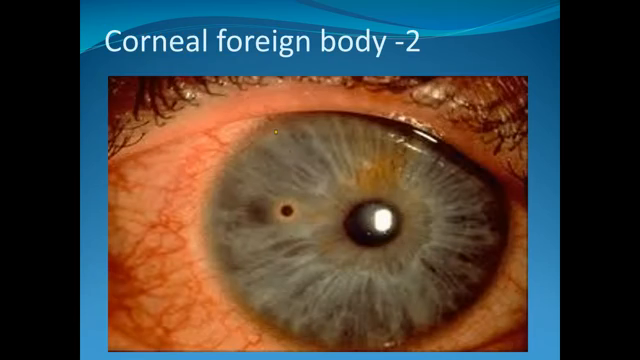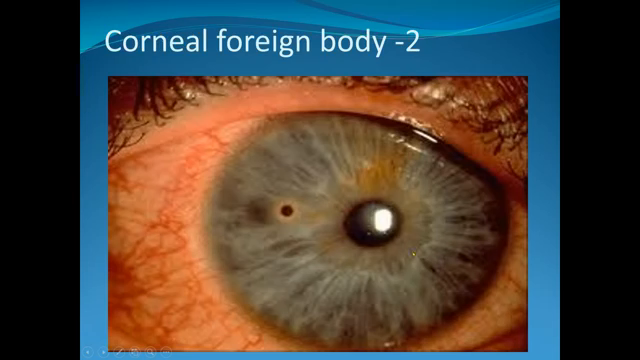And this is a corneal foreign body. There is a picture, a photograph here. There is a corneal foreign body. These are iron particles. Patients who work on welding usually suffer from this kind of problem. This is the cornea. This is a foreign body.